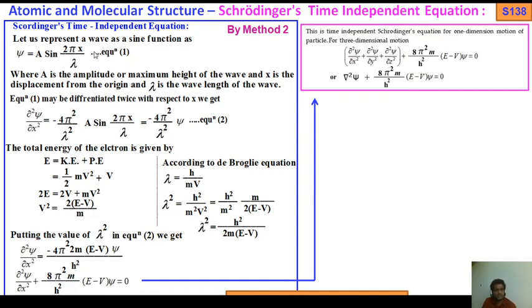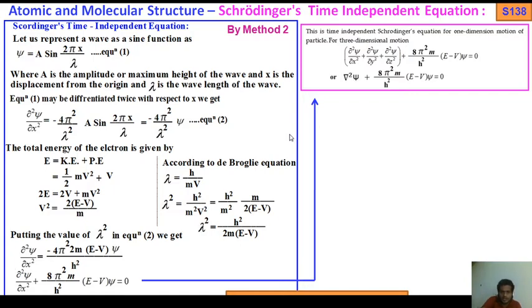So let us represent a wave as a sine function: psi equals a sine 2 pi x by lambda. Okay, you should remember this. Psi equals a into sine 2 pi x by lambda, which is assigned as equation number 1, where a is the amplitude or maximum height of the wave.